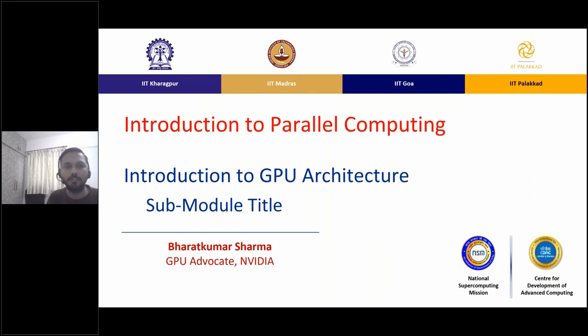Today we are starting a new session on GPU architecture and something that would change the way you have been looking at different aspects so far related to MPI, OpenMP, and all. So welcome to the session.